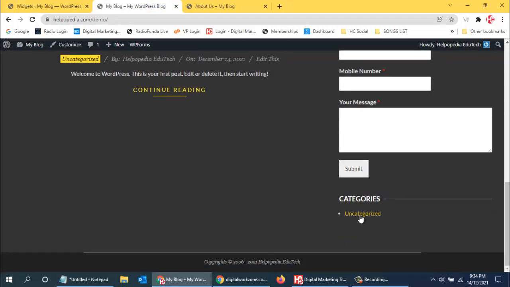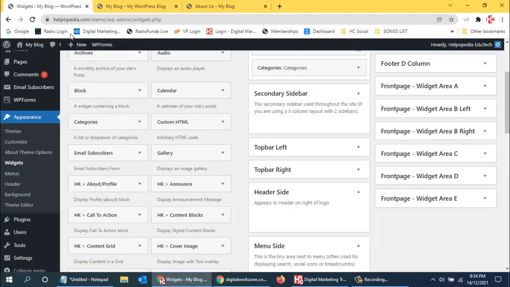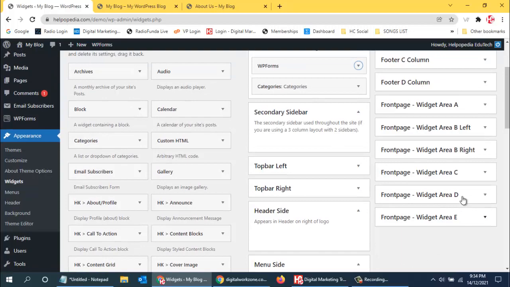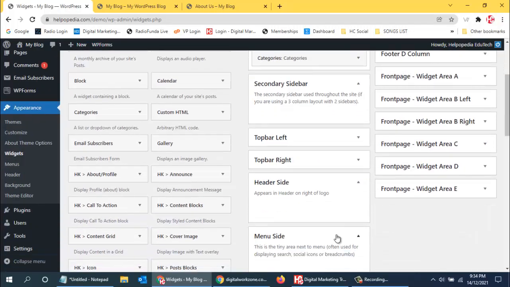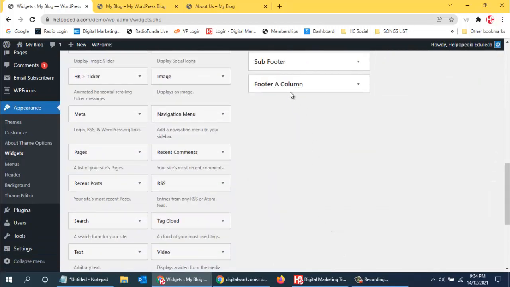So like this, whatever I want, I can put on the left hand side or right hand side. I can put it in the footer also, I can put it at the bottom also. You can see this is the footer area. Where is this footer? So you can see footer A column. In footer A column there is nothing, so we don't have anything.